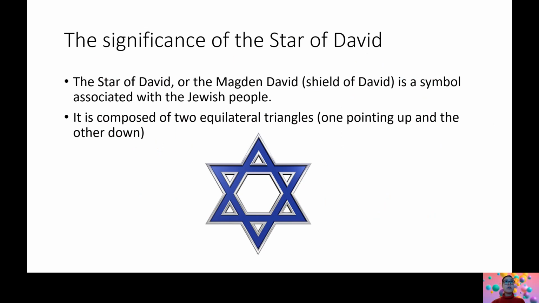The Star of David, or the Magen David, which means shield of David, is a symbol associated with the Jewish people. It is composed of 2 equilateral triangles, one pointing up and the other one pointing down. Now, we've just been learning about equilateral triangles in maths. Equilateral triangle means that all of the sides have the same length.